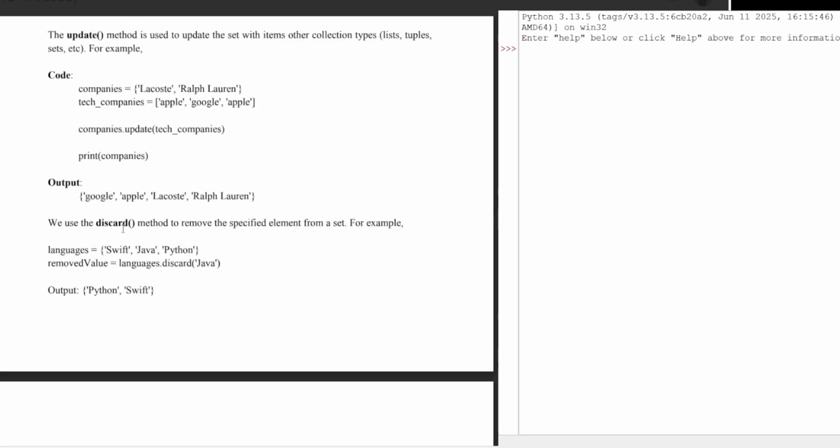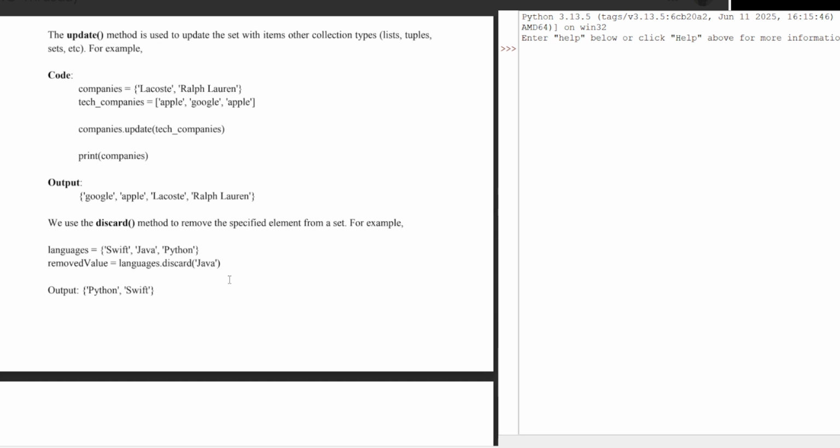Now I can also have something called discard. It's similar to what we say pop, or we can do delete. So if I have a language set with Swift, Java, Python, and I say languages.discard(Java), it will go to this set of languages, the languages set, and the discard function actually removes this Java.